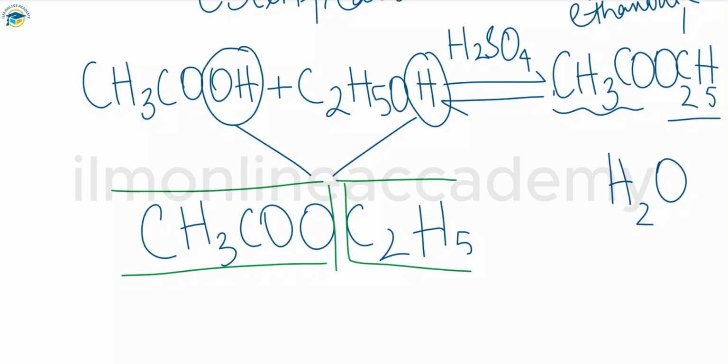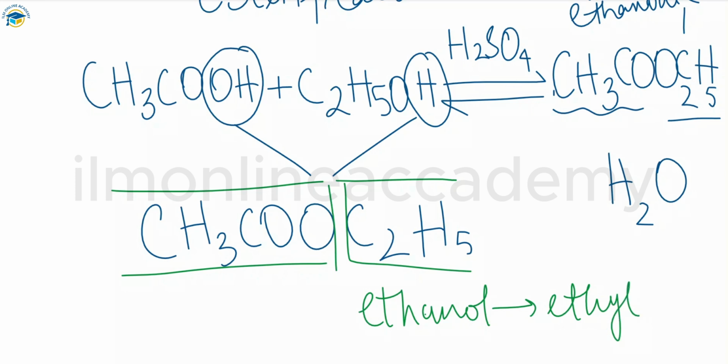First you have to give the name of the alcohol from which it is made. This is the alcohol part. We are using ethanol here. So we have ethyl ethanoate. This product is known as ethyl ethanoate. That means the alcohol that we are using is ethanol, so you call it ethyl as a prefix. And the ethanoic acid that we are using gives the name ethanoate because the hydrogen is not present in it. So that's why you call it ethyl ethanoate.